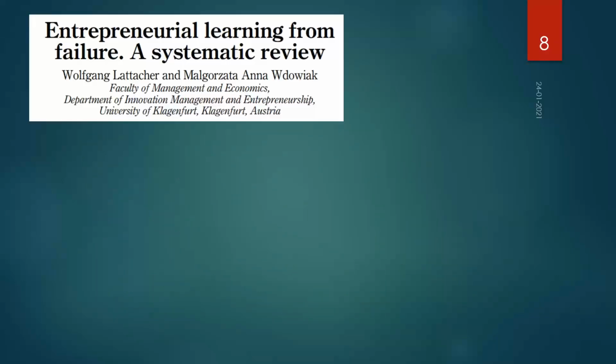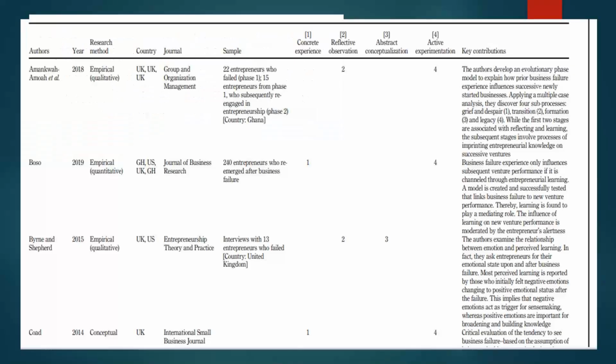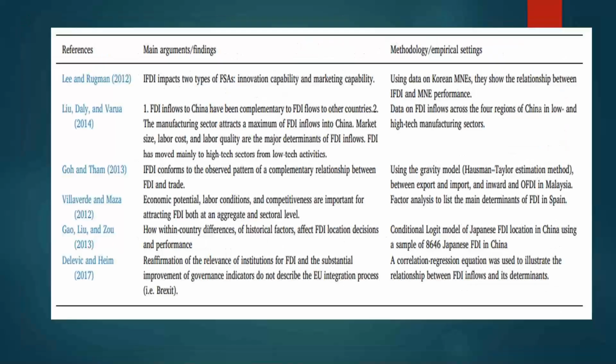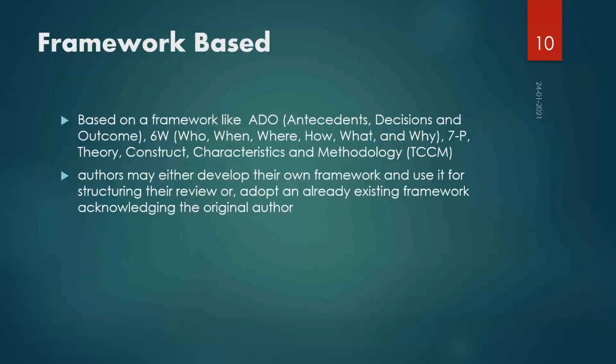So this is an example. The title of the paper is Entrepreneurial Learning from Failure, a Systematic Review. I'm not showing the whole paper; you can check it yourself by searching for it. I'm just going to give you a brief idea of how they present the findings, right? So these are the different findings. They have made one table of main arguments and main settings about the literature.